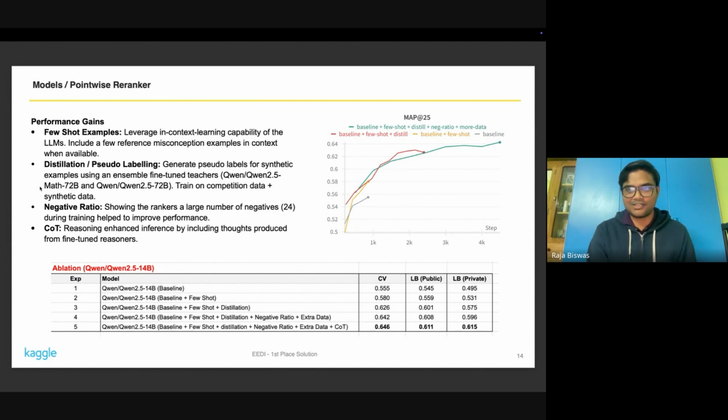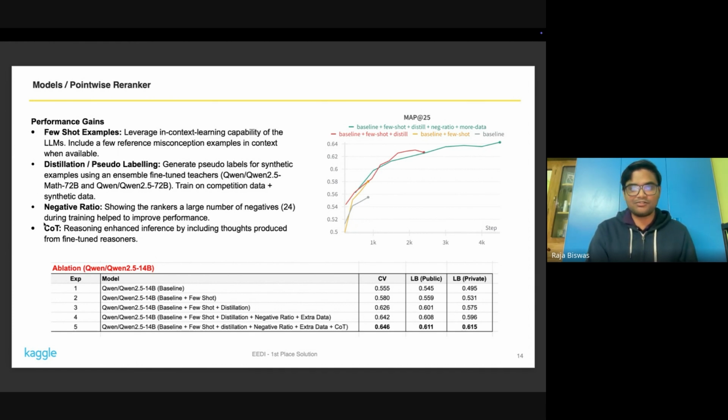Then the distillation. Distillation here means I first fine-tune a 72 billion parameter model and predict their score on the synthetic data. Then I combine them with the competition data set and synthetic data set and retrain the model. This is quite a standard technique, and it helps significantly here.